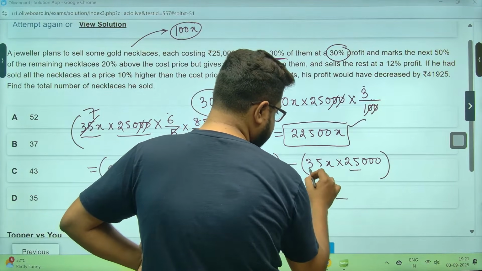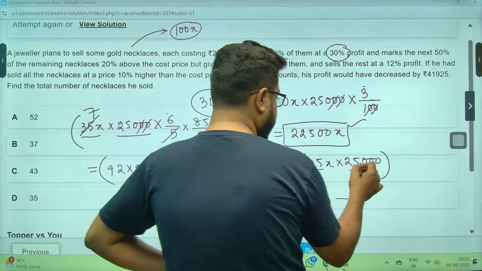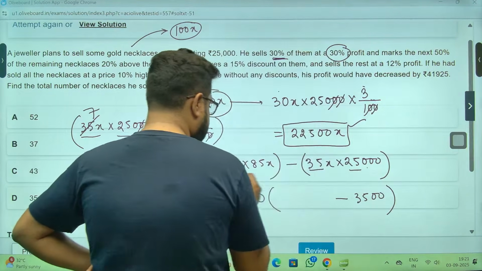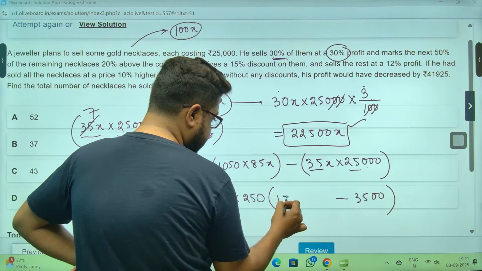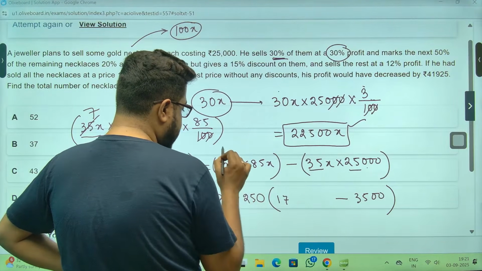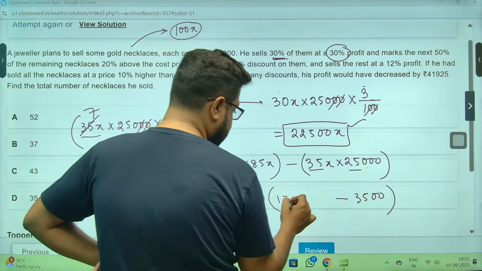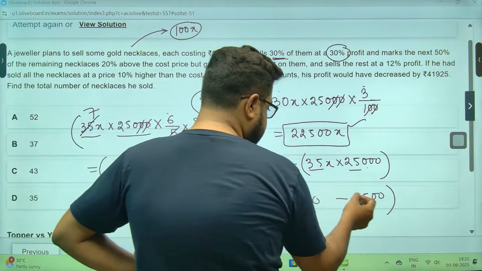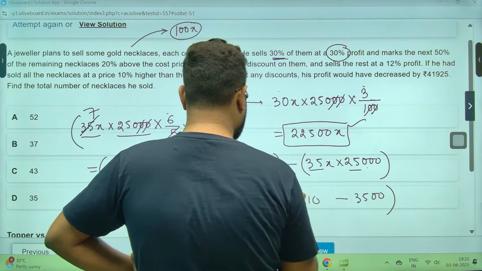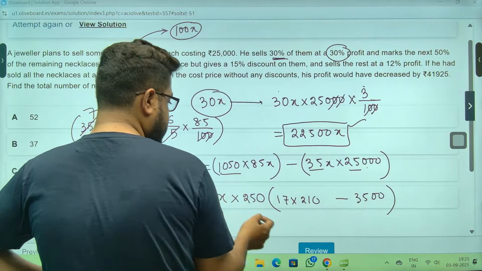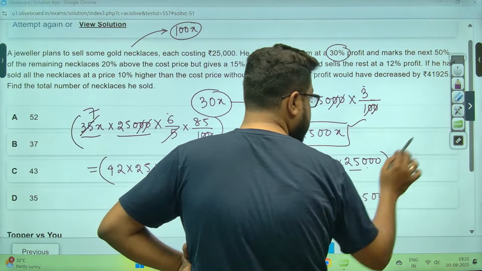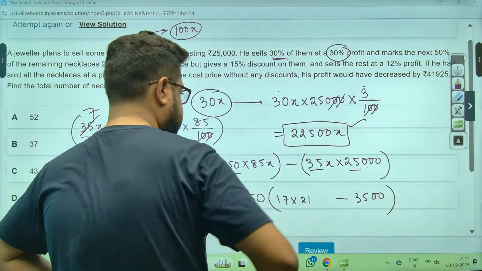So let me write it first. So x250 I have taken common, 3500 is remaining here, and from here I have taken x and 5 common, 17, and I have taken a 5 common, means 210. So again I can take another 525, which is not 210, it is 21. It is 21, sir.